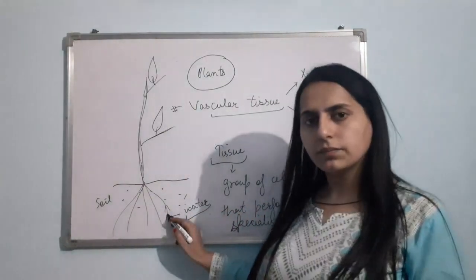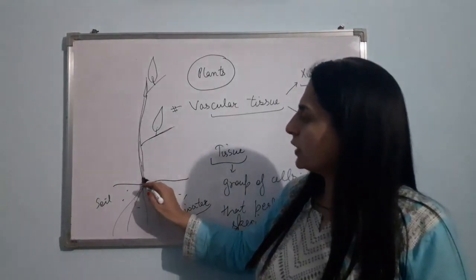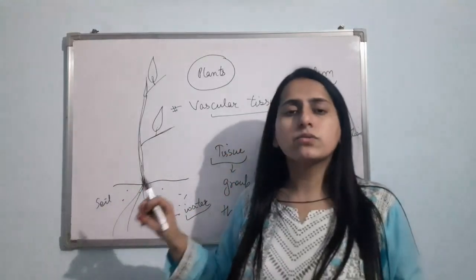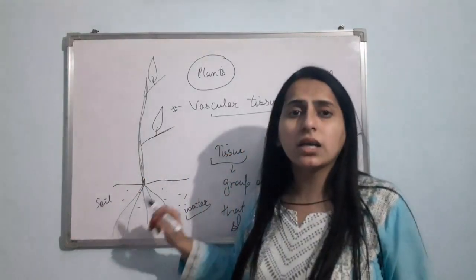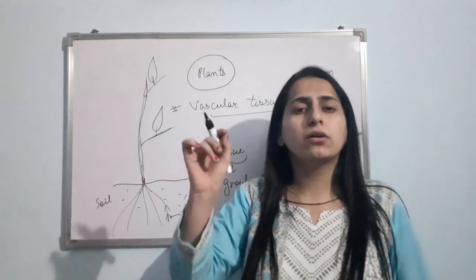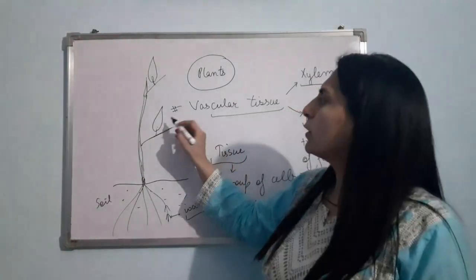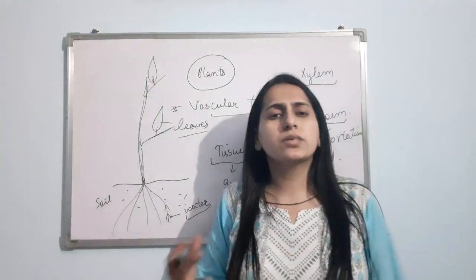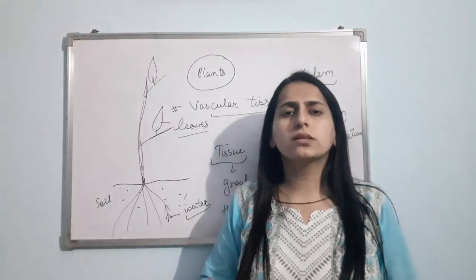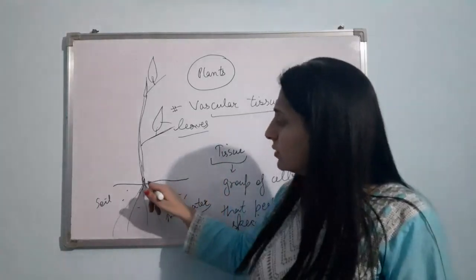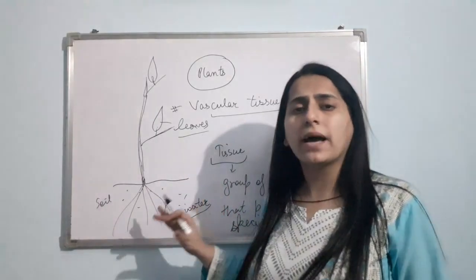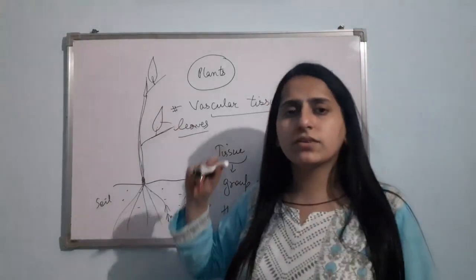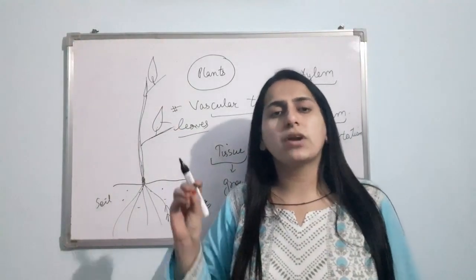Now the water is there. This water will be transported to the different parts of the plant. Just think, roots are absorbing the water, but this water is required by each and every part of the plant. Let me give you the example of leaves. Leaves make food by the process of photosynthesis, and photosynthesis needs water. So this water that has been absorbed by the root hair of the roots must reach the leaves. So obviously there is a need of transportation.